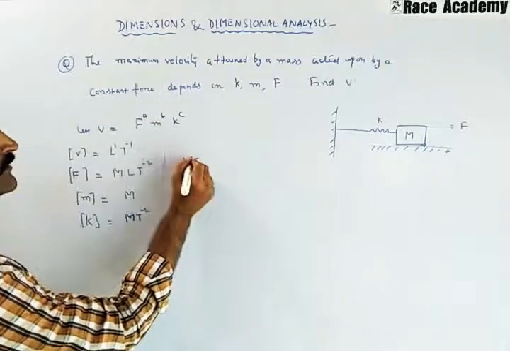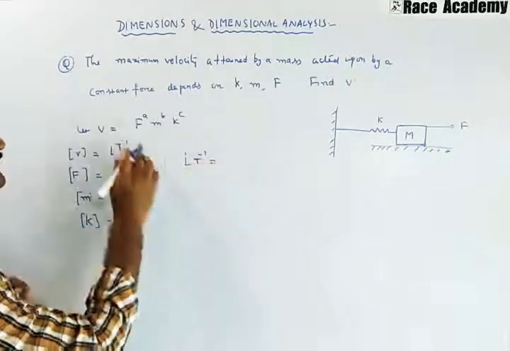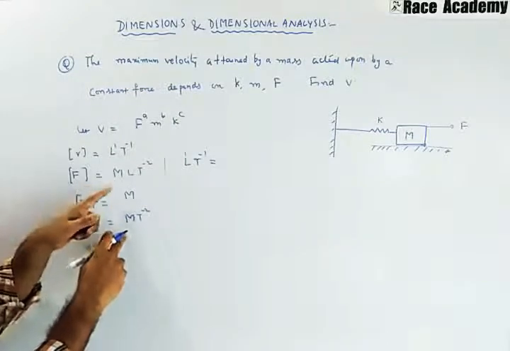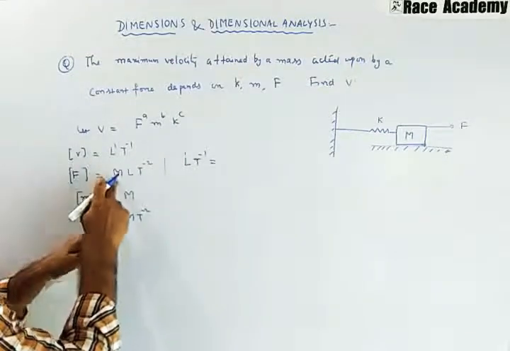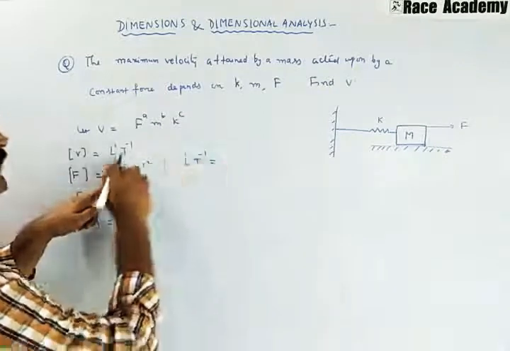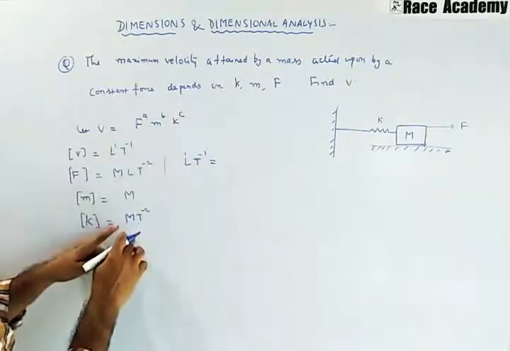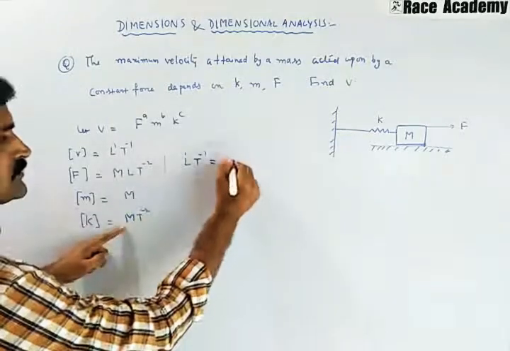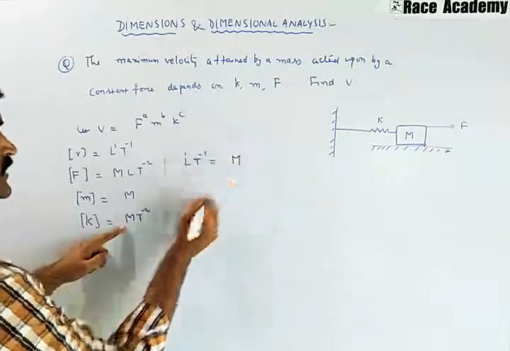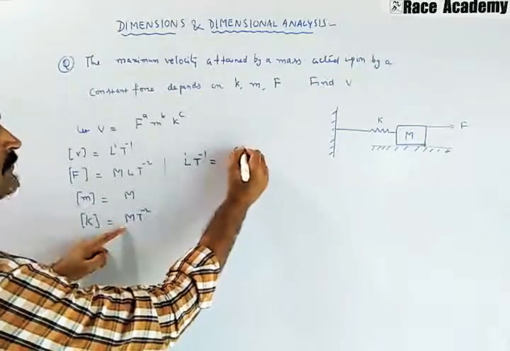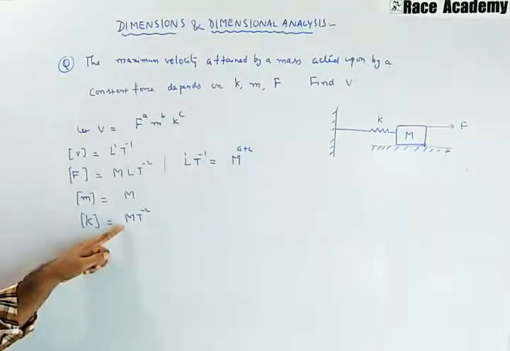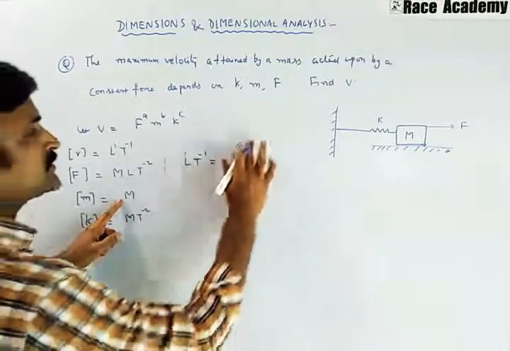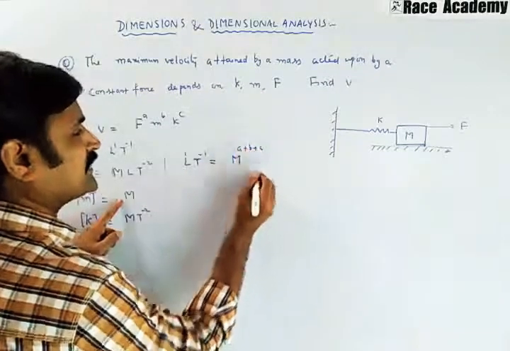L power 1, T power minus 1 is equal to, if you take F, in the case of F, M power 1, that means M power A. Here we have M power C in the case of K. So that is M power A plus C, and here also M power B. So A plus B plus C you can write.